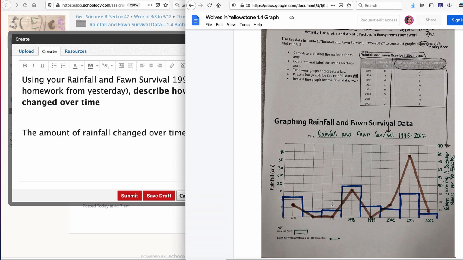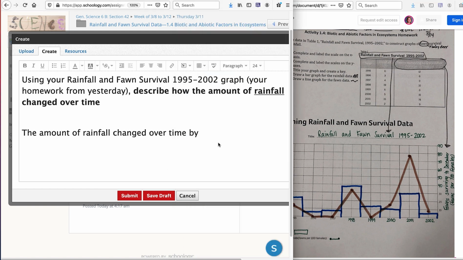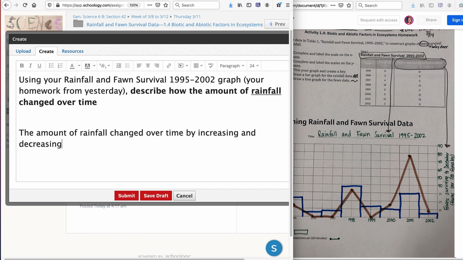So rainfall decreased, and so did the fawns. The fawn decreased. And yours is in Canva, so you can edit, you can draw arrows on this. So if I'm looking at yours, you can see that the amount of rainfall decreased, increased, decreased, increased. So the amount of rainfall changed over time by increasing and decreasing.